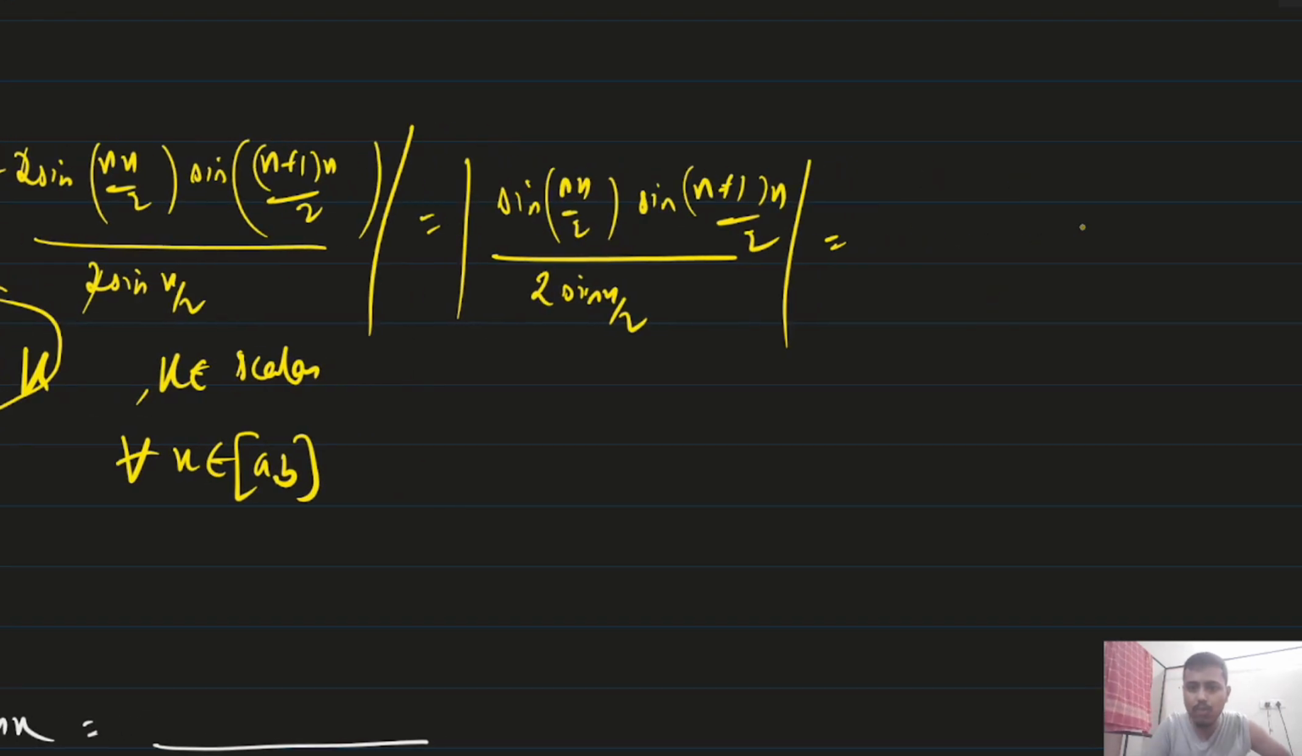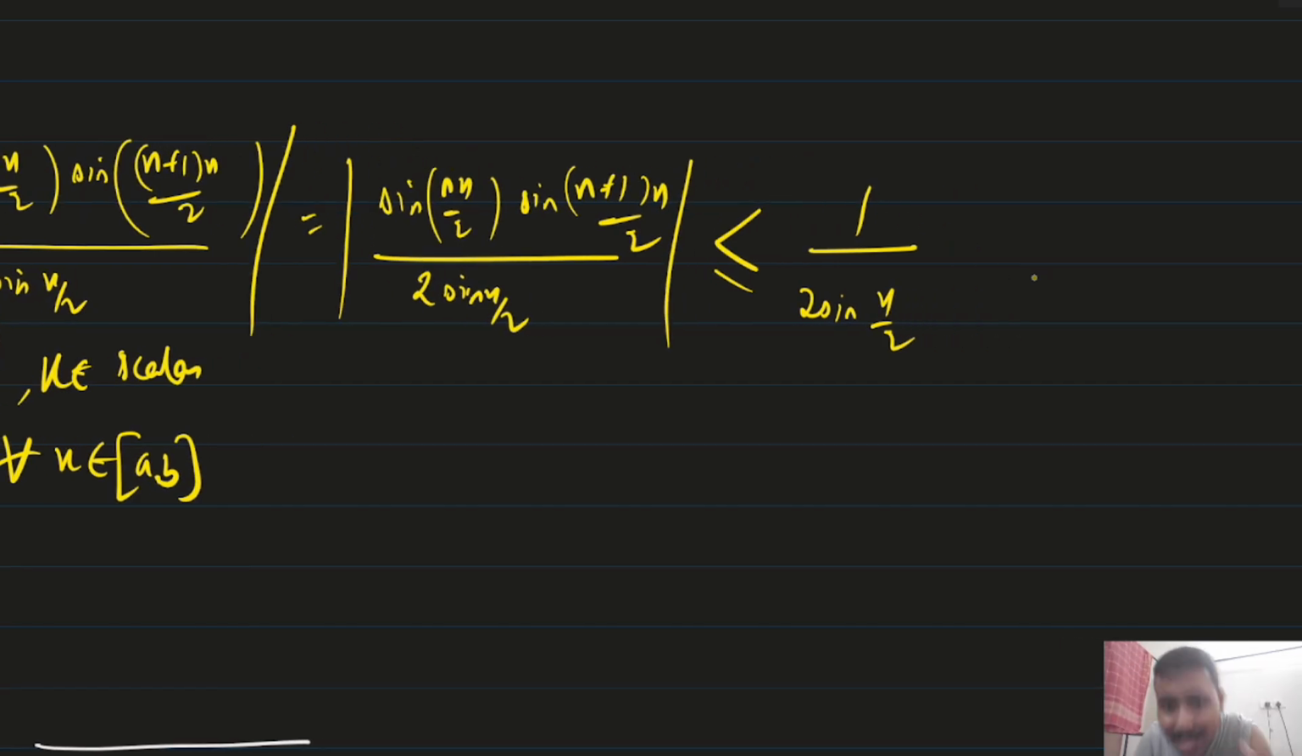Now see what we will use here. We have to check whether this term is less than some constant or not. The numerator is always less than or equal to 1. Sine of anything, the highest value is 1, and here also the highest value of sine is 1. So in the numerator we will write 1, and the denominator will be 2 sine of x by 2. That we got.